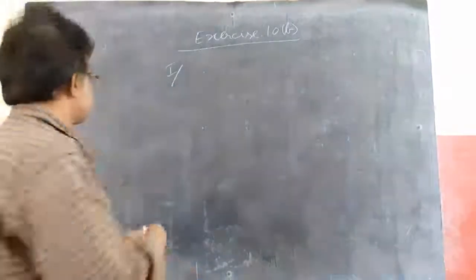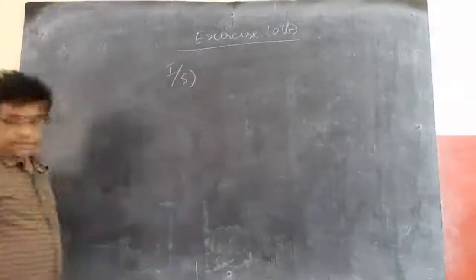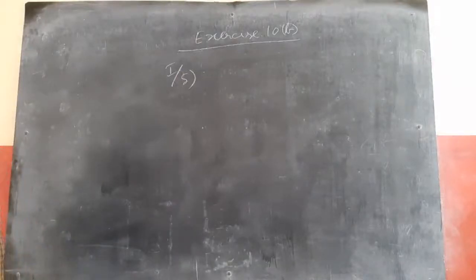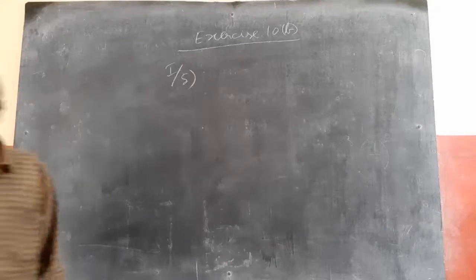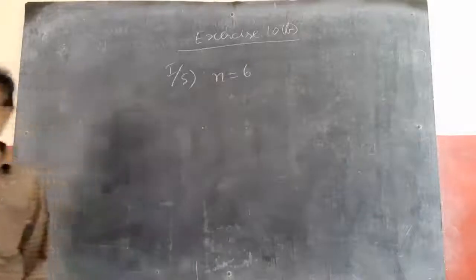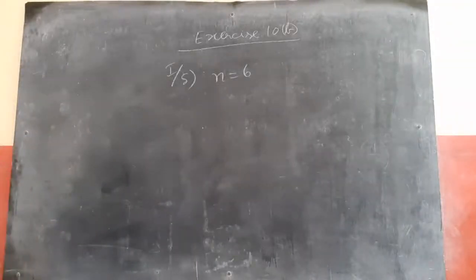Next, the fifth one. 1 in 9 ships is likely to be wrecked. So the probability of wrecking is 1 by 9. When 6 ships are set on sale, n equal to 6. Find the probability that at least 1 will arrive safely, and exactly 3 will arrive safely.